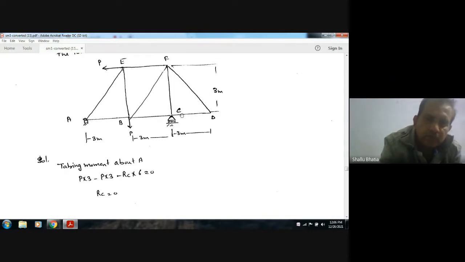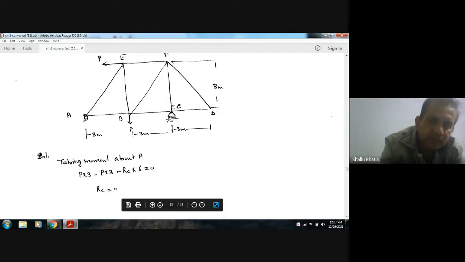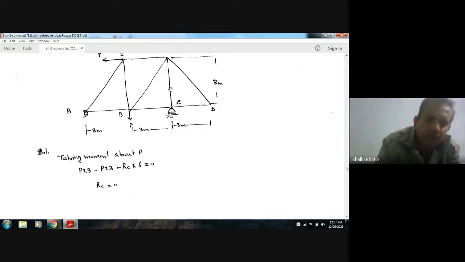Taking moment about A, as there is one unknown, we can find out RC. So it will be P into 3, and minus RC into 6. So from this RC will be 0. So there is no reaction here. So it means the members EF and all these members will be zero force members, as we find.